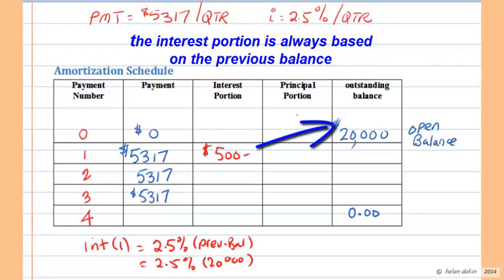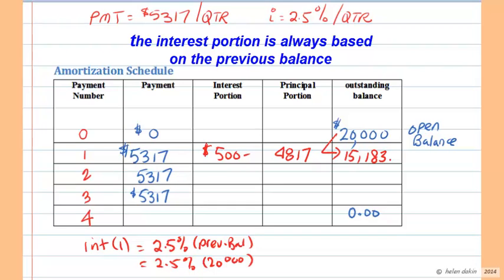What that means is that the principal portion of our payment will be $53.17 less the $500, and $53.17 minus $500 is $48.17. So we subtract the interest portion from the payment to obtain the principal portion. And now we subtract again because $48.17 is reduced from our outstanding balance. That leaves us with a new opening balance of $15,183. So our balance after the first payment has been made is $15,183.